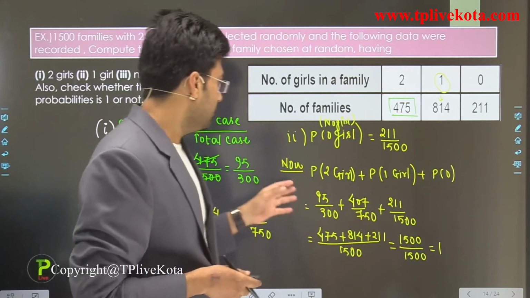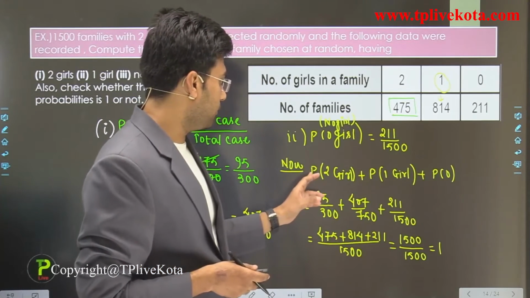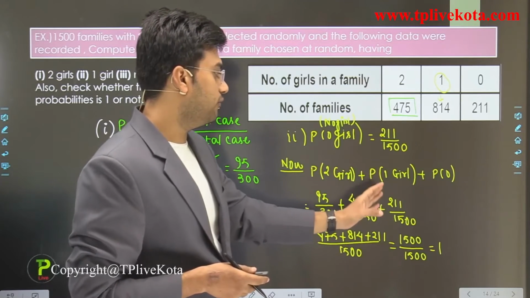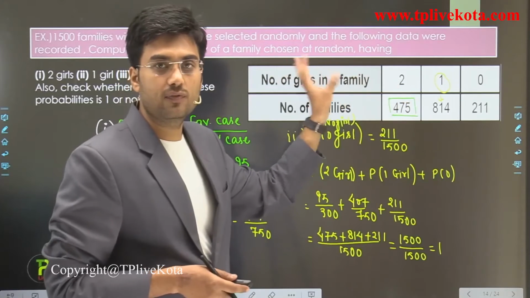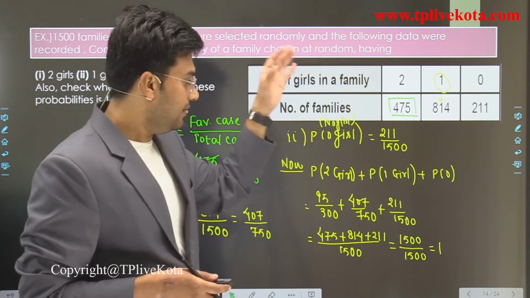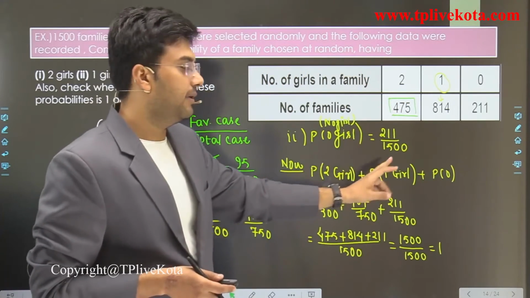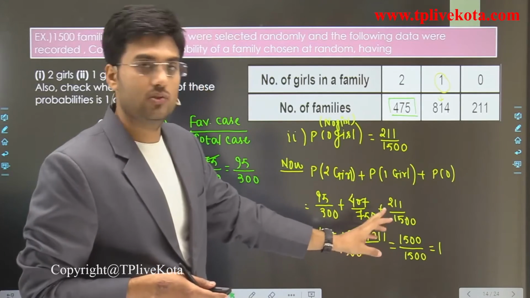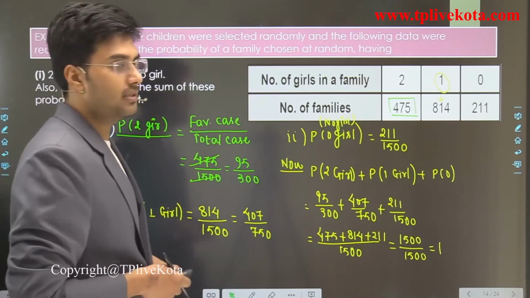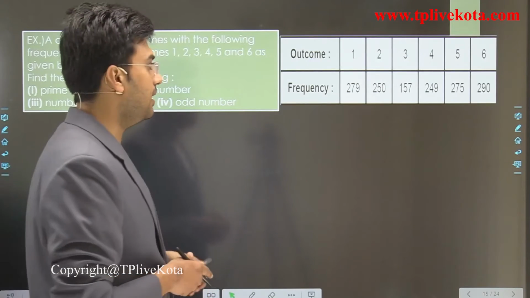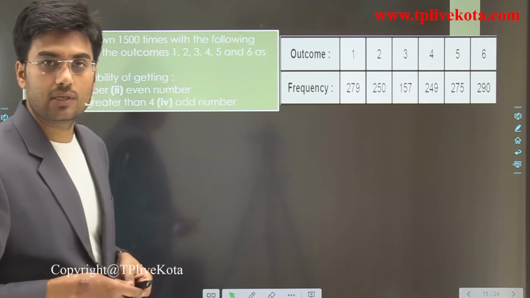And here the probability of two girls, one girl and no girl are the 3 elementary events of this experiment. Then the sum of these 3 probabilities is equal to 1. Clear? Now students, let's move to the next question.